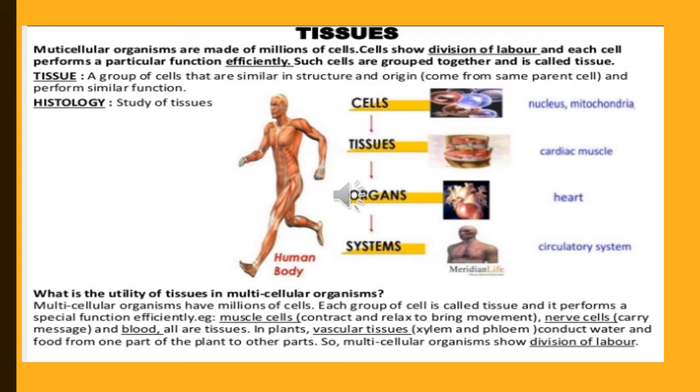But in a simple way, how can we define tissue? A group of cells that are similar in structure and origin, that means they come from the same parent cell, and perform a similar function. If you go for histology, that means the study of tissue, you will notice cells. When they come together, they form tissue. Tissues come together, they form organs. And organs come together and work efficiently, then they form the system. So that's why studying tissue is very important for us.